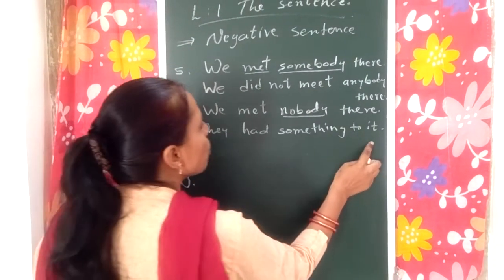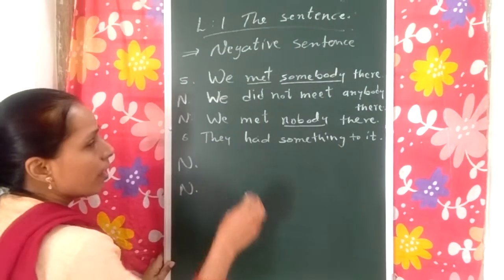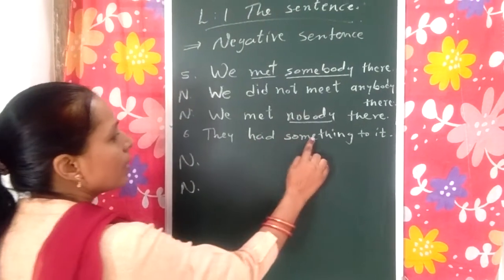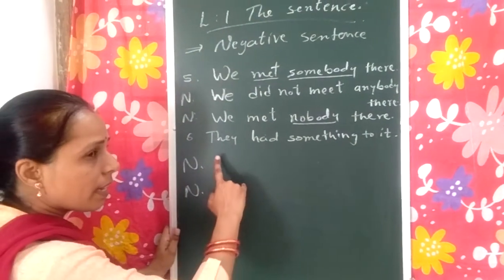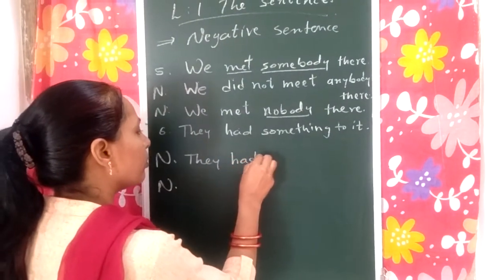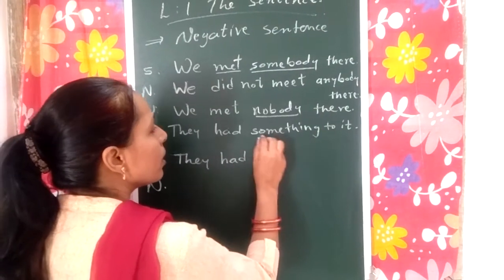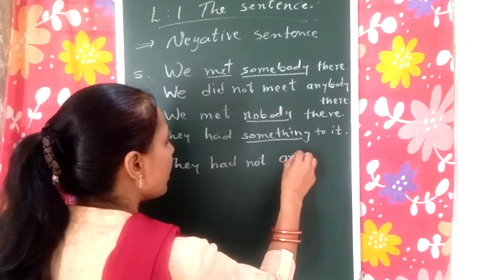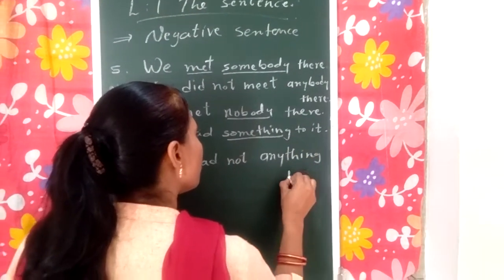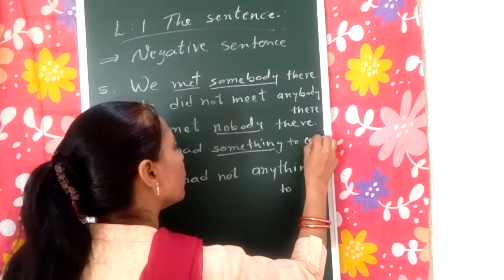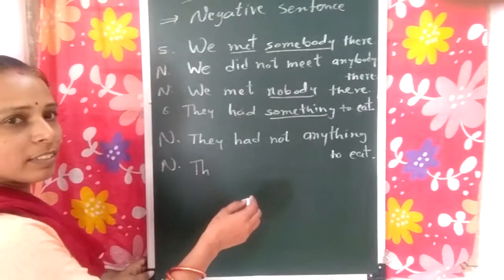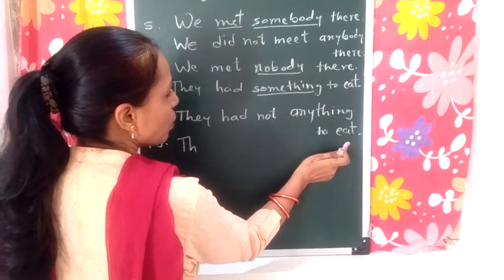They had something to eat. Okay, now we have to make it negative in two ways. Okay, first one. They had something to eat. First of all, we make it negative by adding not. They had not something. We will write anything instead of something. They had not anything to eat.